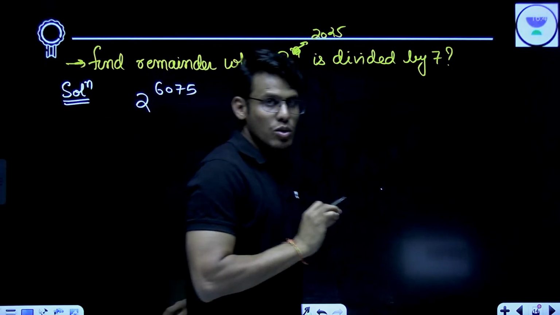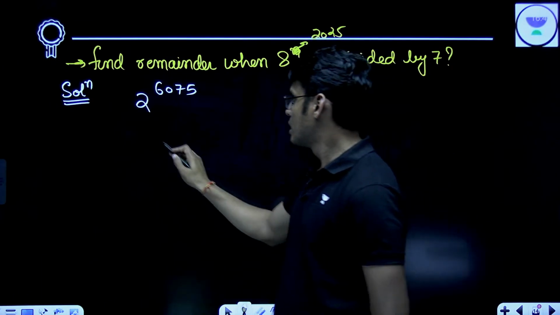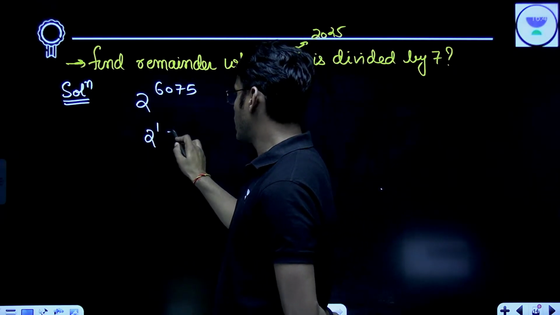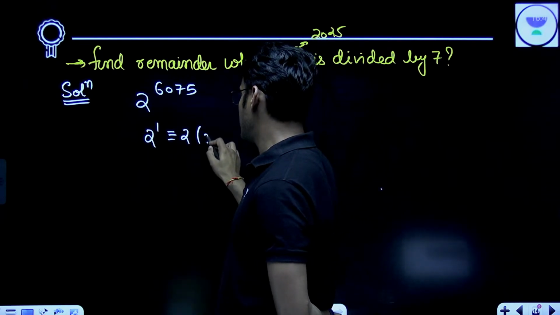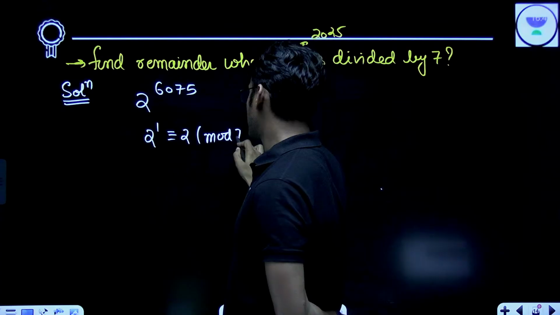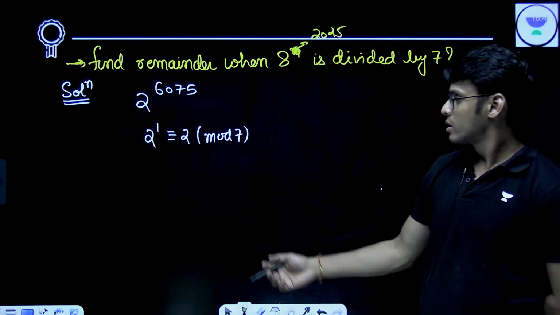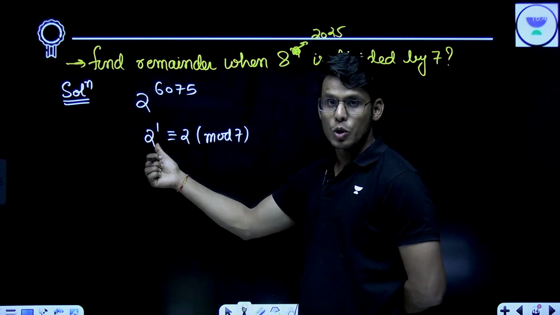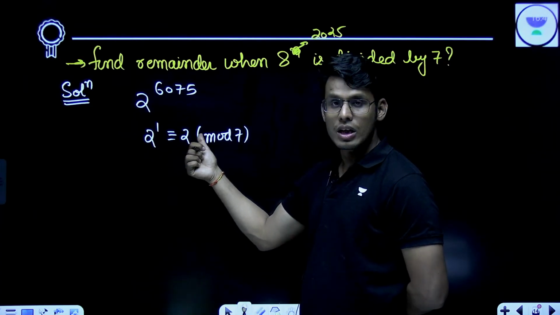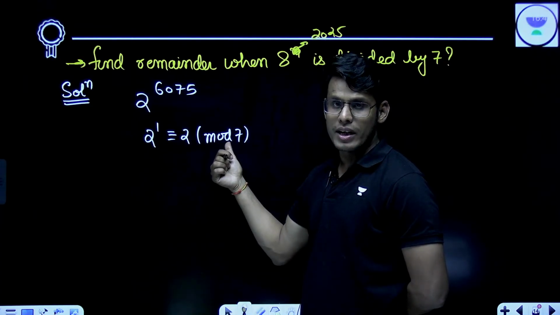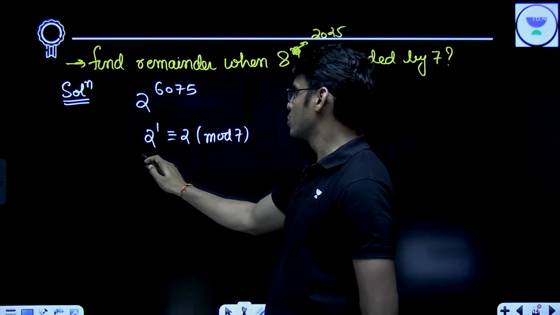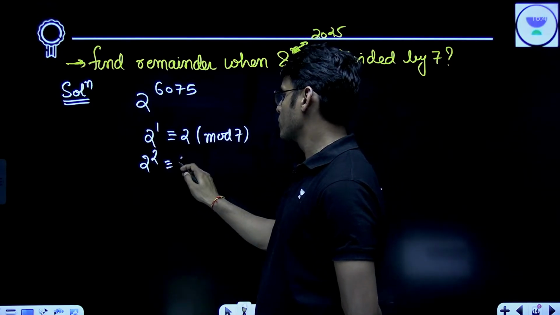2 to the power 6075. Now, 2 to the power 1 is congruent to 2 mod 7. Just remember, what is 2 to the power 1? 2 to the power 1 is 2. And what is the remainder when 2 is divided by 7? It is simply 2. 2 to the power 2 is 4.